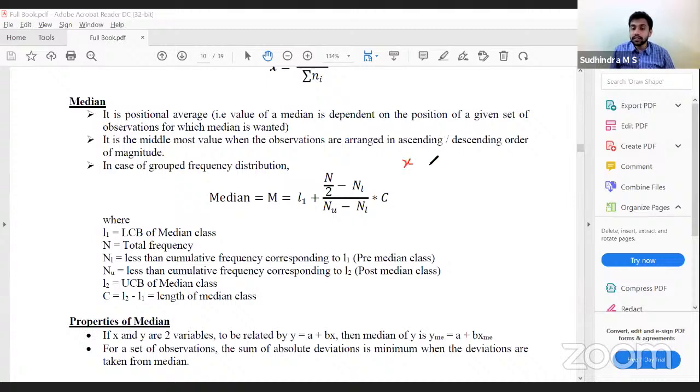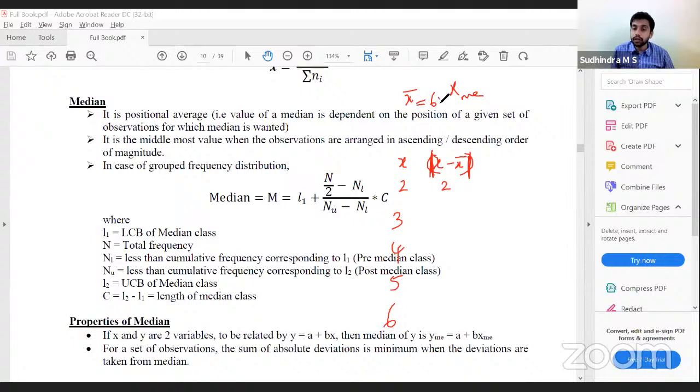So we have x, we have f. Okay, let us say we have only x. I have x bar also, I have median also. I have calculated x minus x bar. This total will always be 0. Now, instead of x minus x bar, I'm calculating modulus x minus x bar. What is modulus? Absolute. So, I have 2, 3, 4, 5, 6.